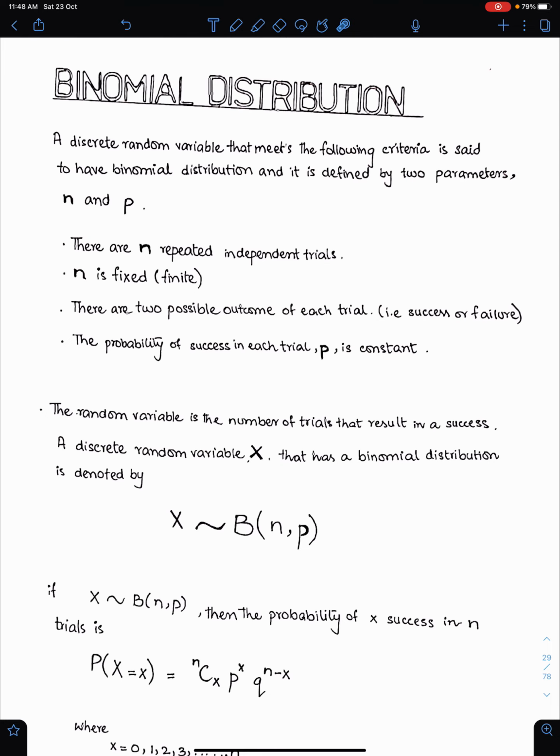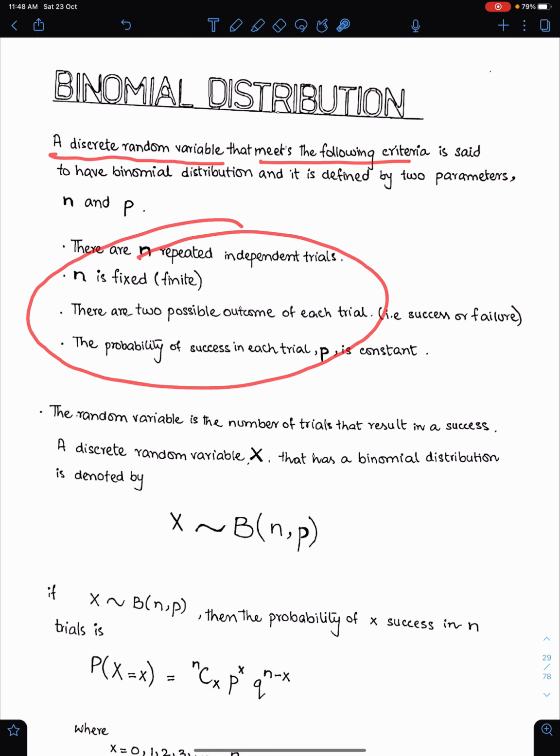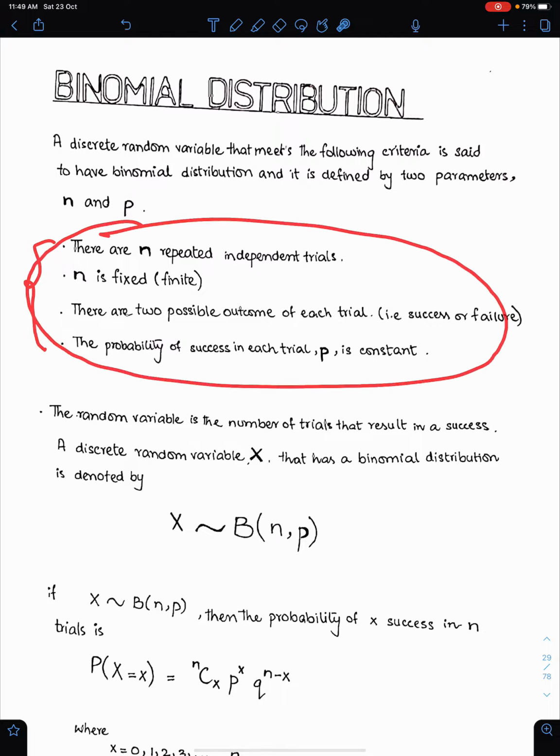Well, the next topic of this lecture of S1 important notes is binomial distribution. A discrete random variable that meets the following criteria is said to have binomial distribution, and it is defined by two parameters, n and p. N means fixed number of trials and p means probability of success. So these are 4 conditions for the binomial model, and you have to learn these conditions by heart.